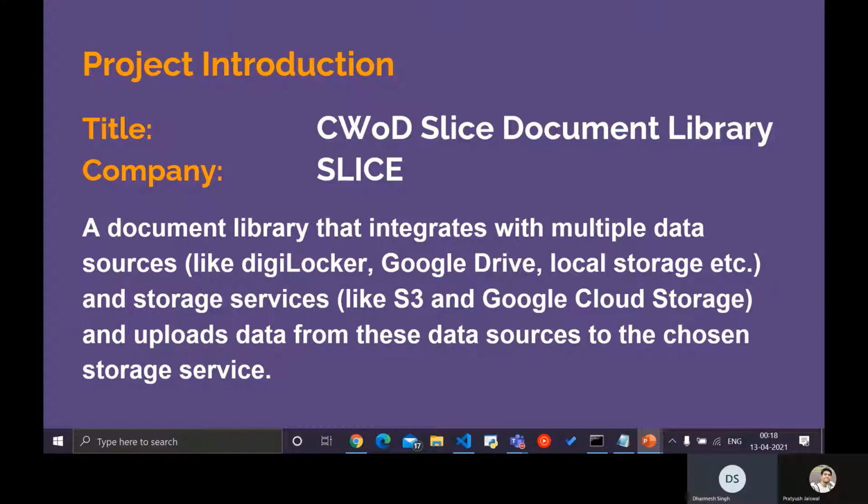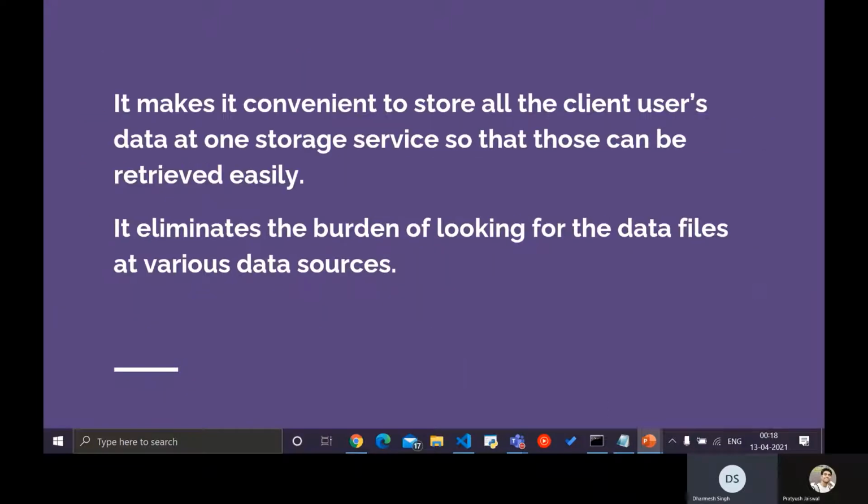The library is made pluggable and can be integrated into any of the Django projects by the client as per requirement. It makes it convenient to store all the client's users' data at one storage service, so those can be retrieved easily and eliminates the burden of looking for these data files at various data sources.